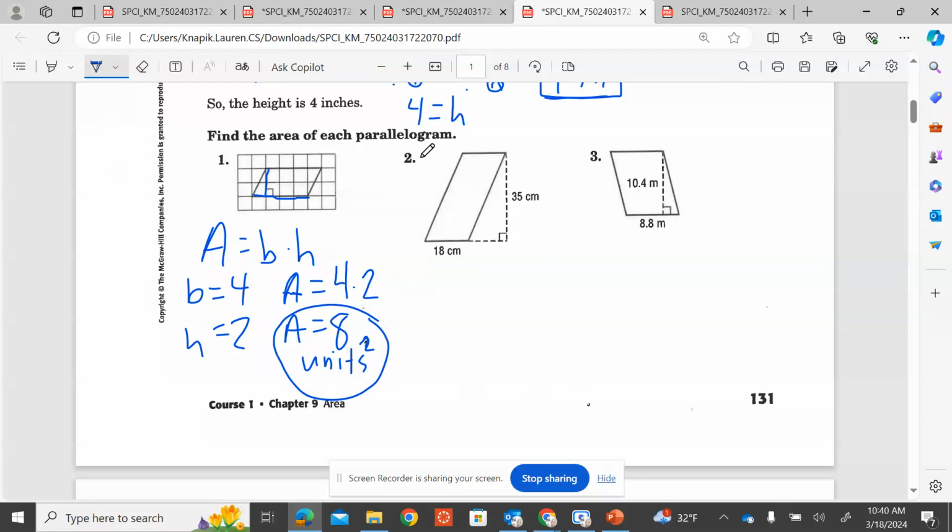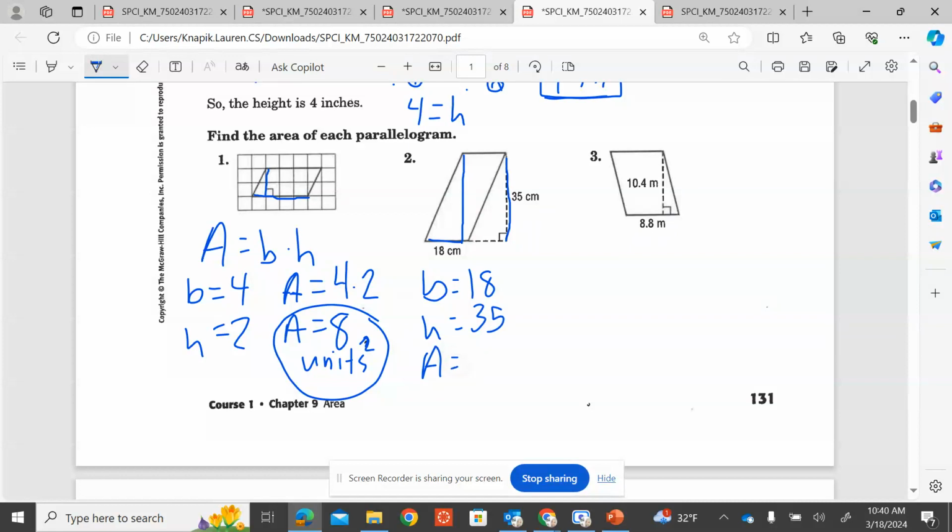All right, we'll do 2 more quick ones together. Sometimes our parallelogram is labeled like on number 2, where they don't give you the height inside of the parallelogram, the way we've normally been seeing it. They give you your height on the outside. It's the same thing. So we know our base is 18 centimeters. Our height we know to be 35.